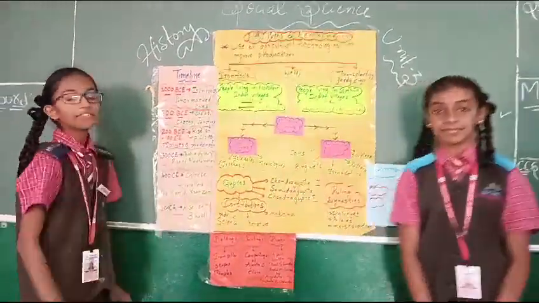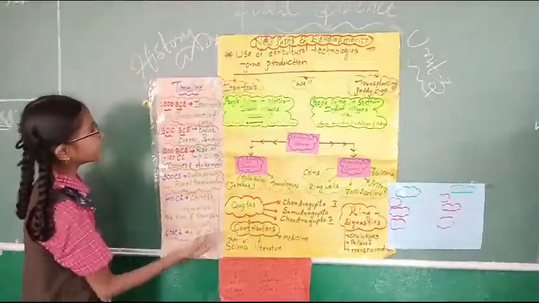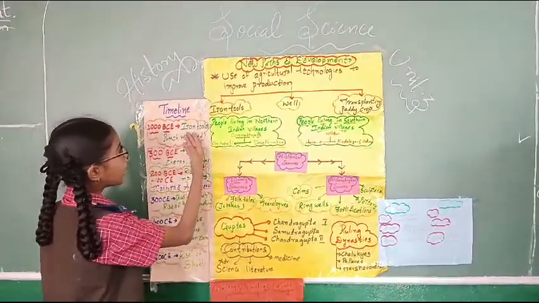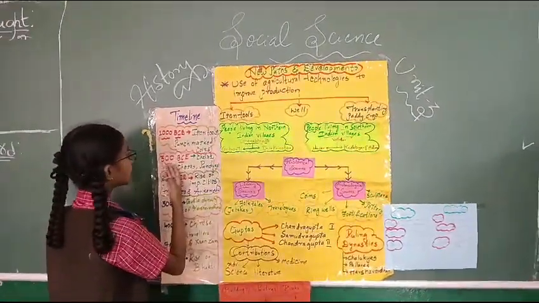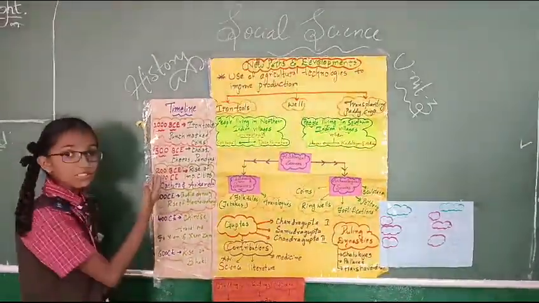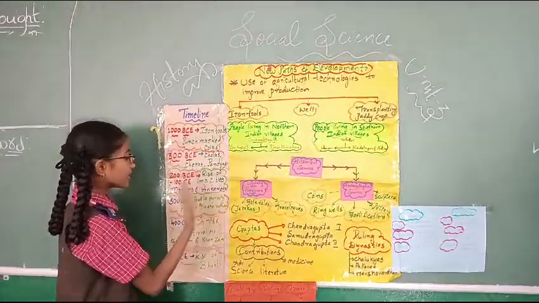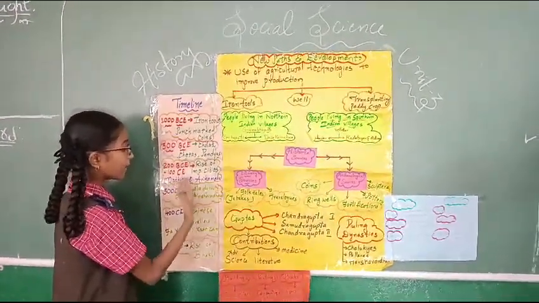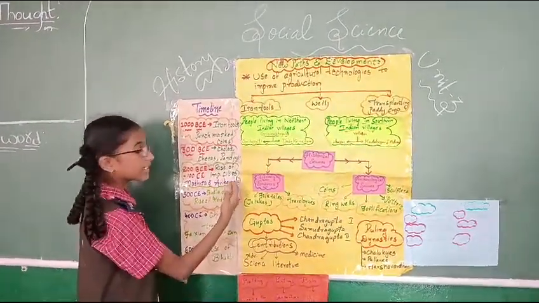Timeline. Now we are going to learn the timeline. 1000 BCE to 600 CE. 1000 BCE: iron tools and punch-marked coins introduced. 300 BCE: Cholas, Cheras and Pandyas ruled. 200 BCE to 200 CE: rise of important cities, for example Madurai and Arikamedu. Madurai is in Delhi and Arikamedu is in Tamil Nadu.